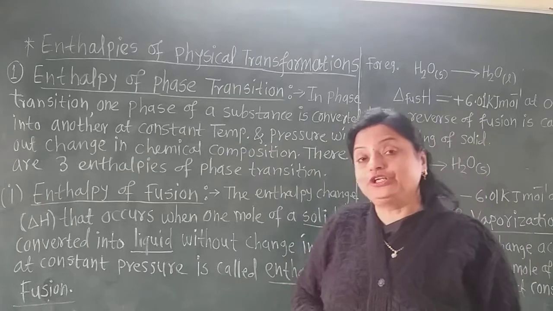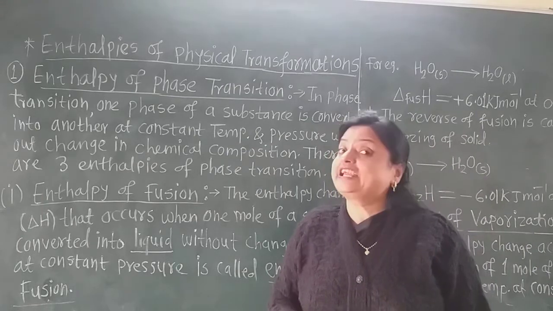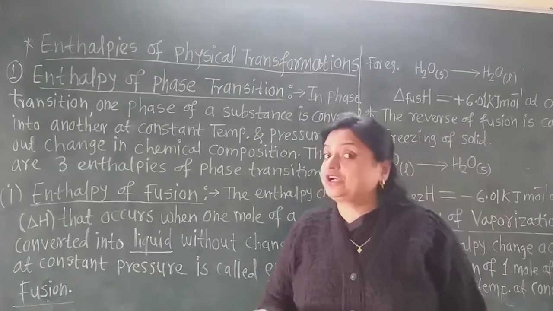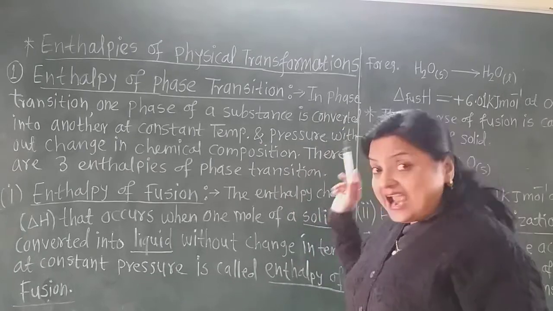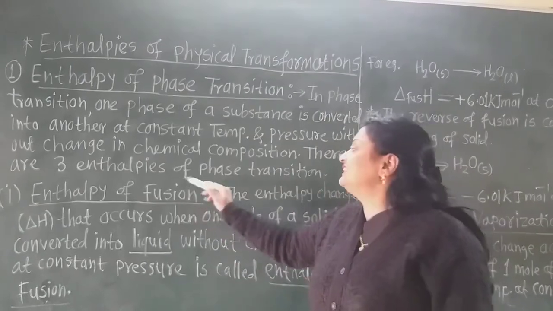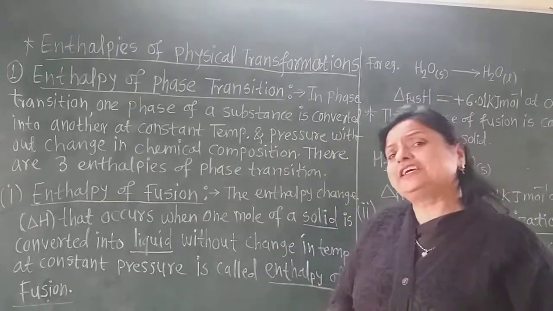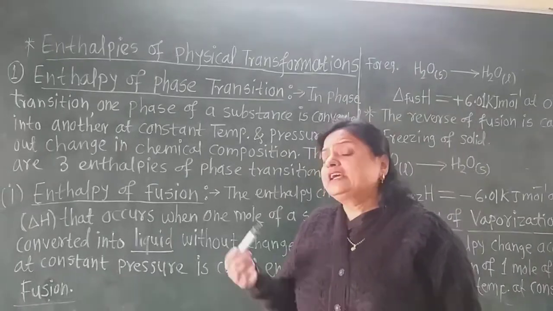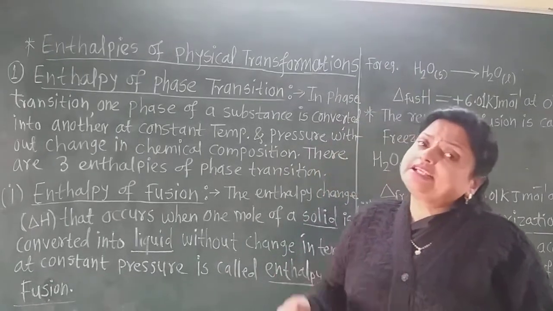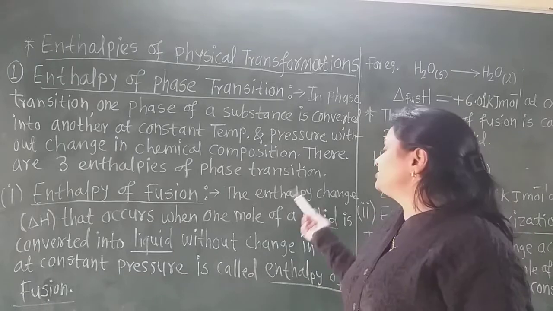The temperature and pressure must be constant. I already told you that there is no change in the chemical constituents. There are three enthalpies of phase transition, because there are three phases: solid, liquid and gas.